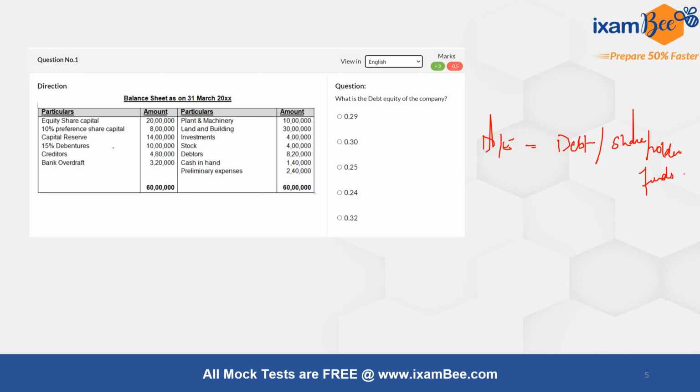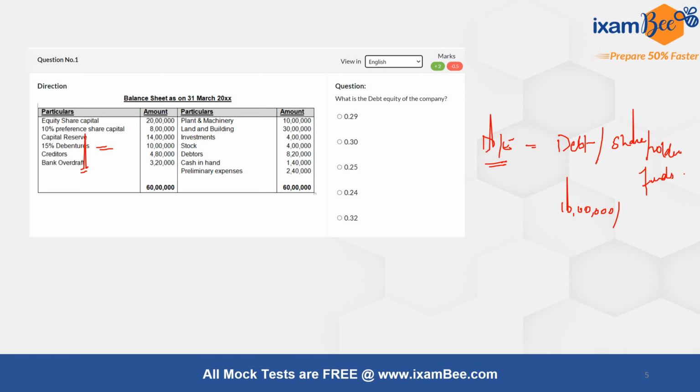The debentures represent your debt over here, which will be 10 lakh. Why do we not include the bank overdraft is because bank overdraft is actually overdrawing your bank limit and therefore is more of a cash and cash equivalent item, and it is not really taken as debt for the calculation of your debt equity ratio.